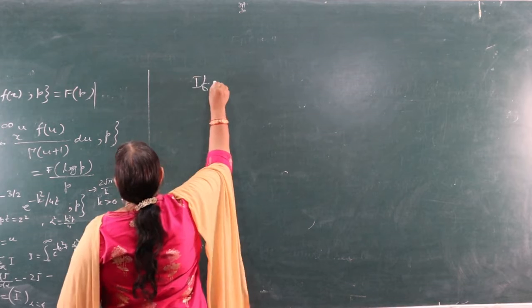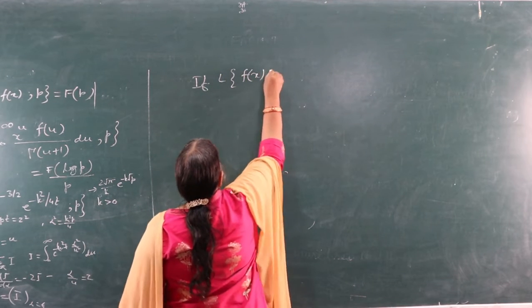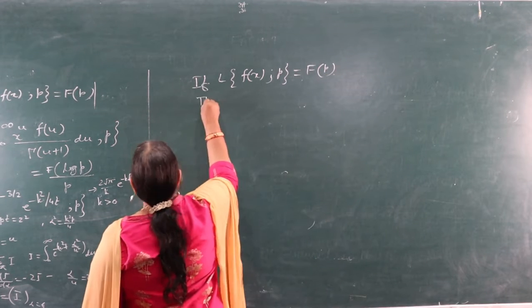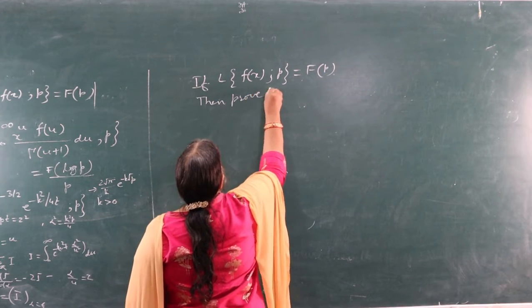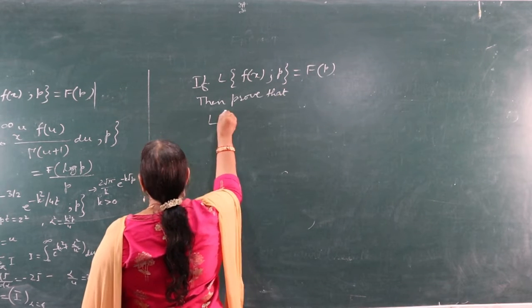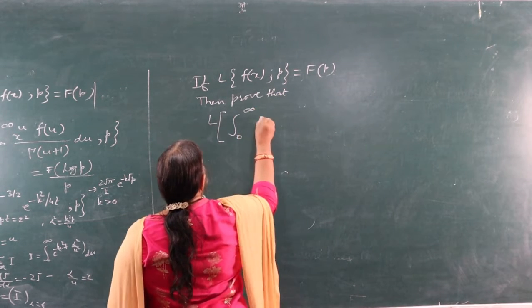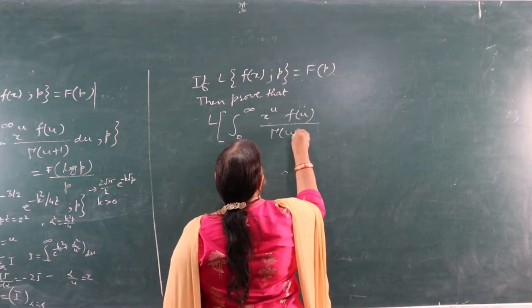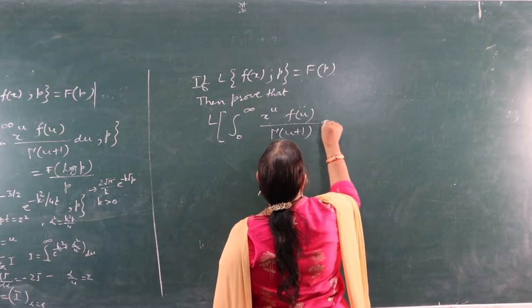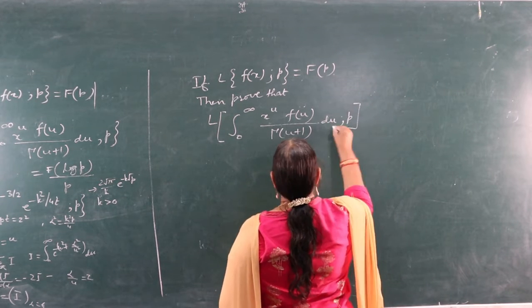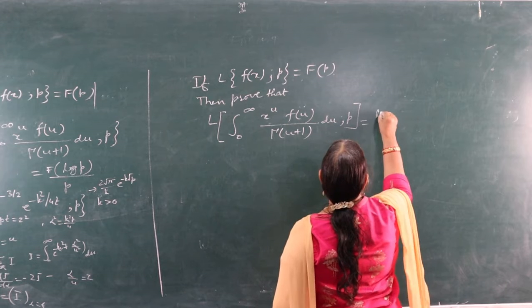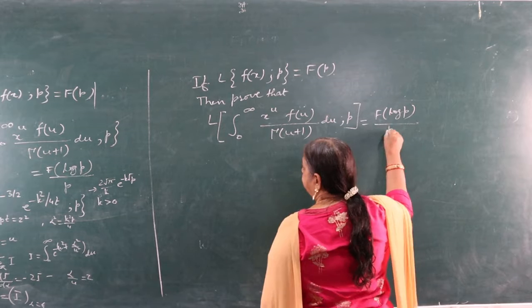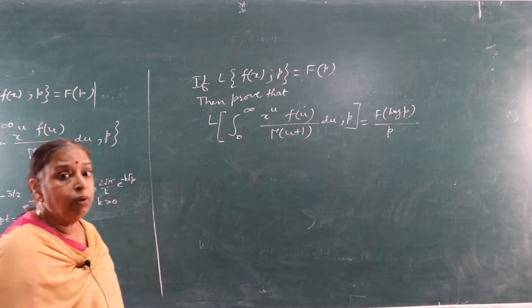If Laplace transform of f(x), p is equal to F(p), then prove that Laplace transform of integral 0 to infinity x raised to power u f(u) upon gamma u plus 1 du, p equals to log of F(log p) divided by p. This we have to prove.